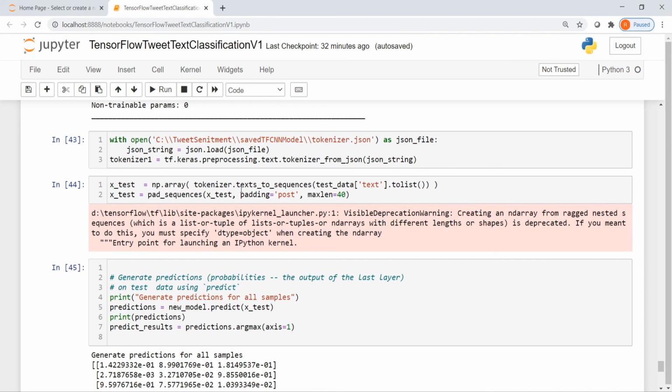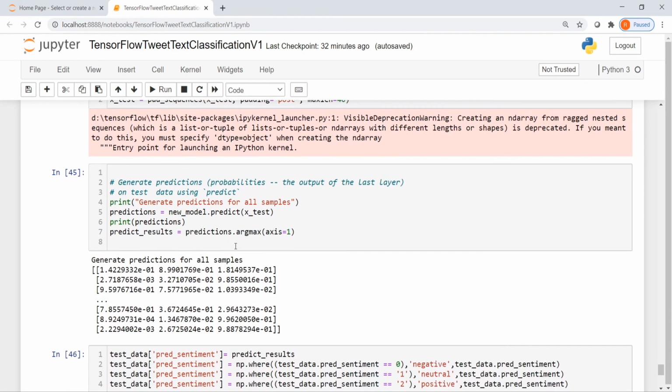We call tokenizer texts_to_sequences on our test data. We also pad the sequences to a max len of 40, because that is what our model accepts as input. Then let us do predictions by calling new_model.predict on these test sequences. For each of the predictions, we try to predict the maximum class. Basically, when you do predictions, you get something like this: the probability values for each of these classes. So 0 stands for negative, 1 stands for neutral, and 2 stands for positive. Right? You get such probability values.